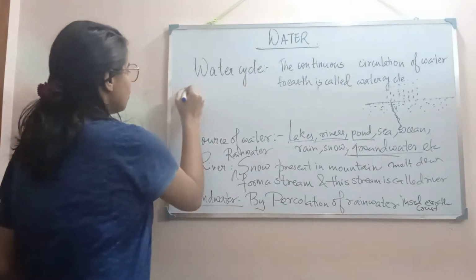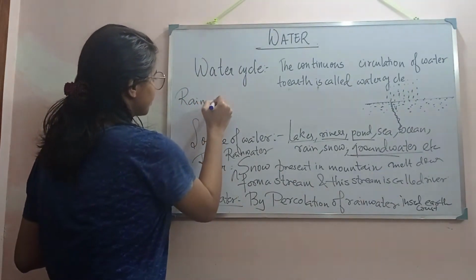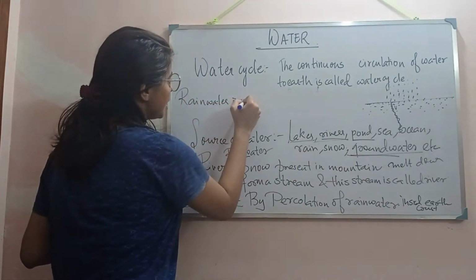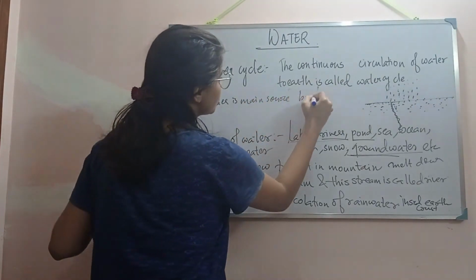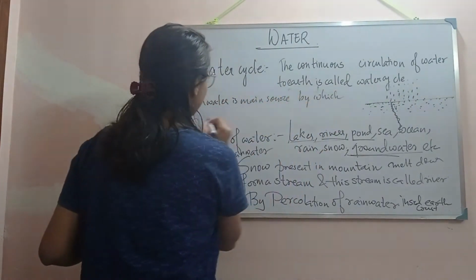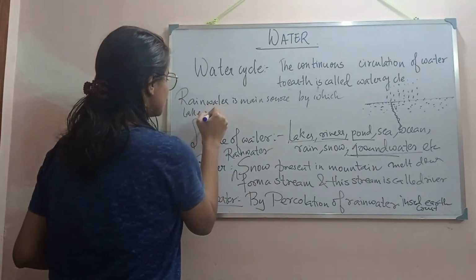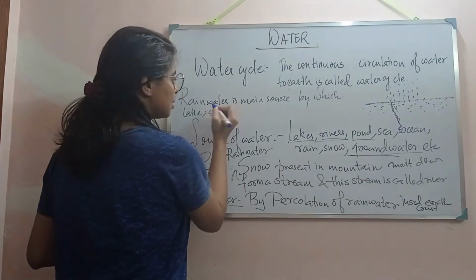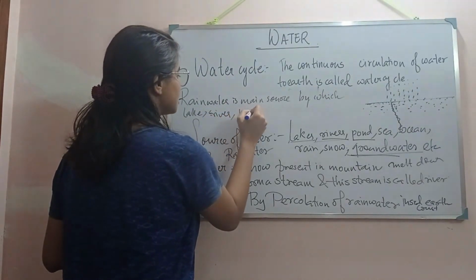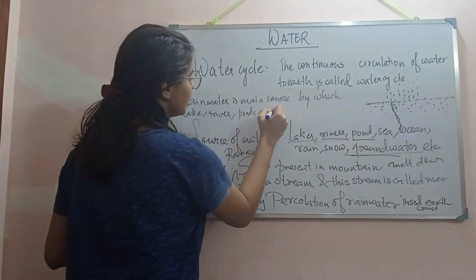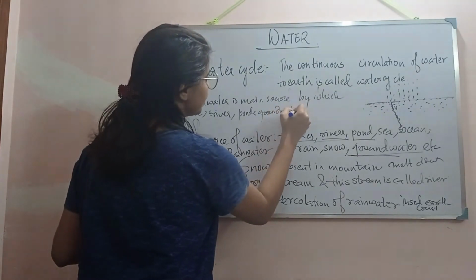So rainwater is the main source by which lakes, rivers, ponds, groundwater are getting recharged.